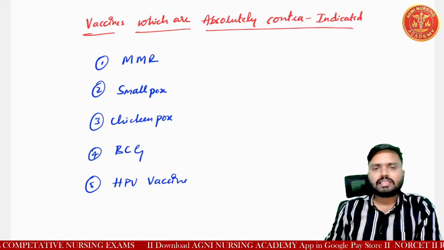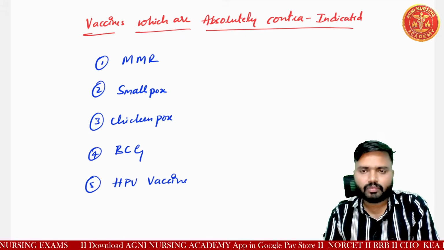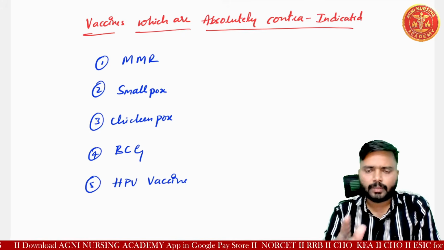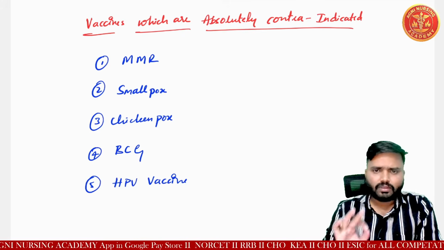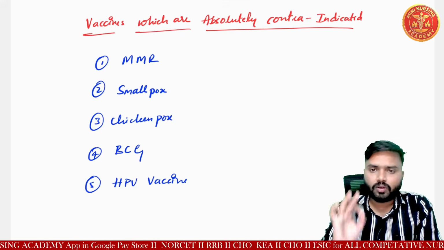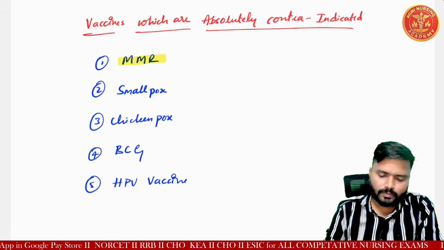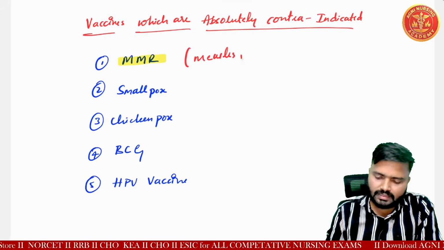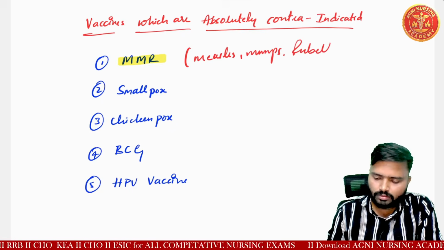Next you can see here. And sir, which vaccines are absolutely contraindicated? I already told you some vaccines we will give in special circumstances, that is polio, typhoid, and yellow fever. Here, these are absolutely contraindicated: MMR, that is measles, mumps, and rubella.